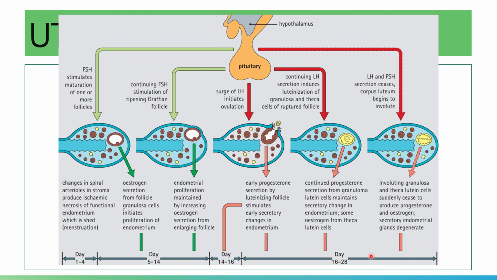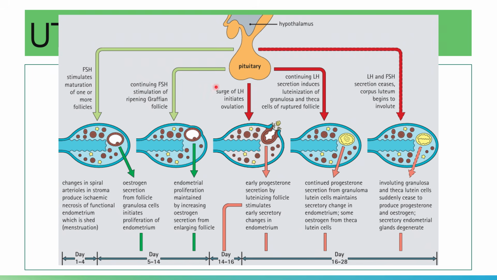For some references, days 25 to 28 are your premenstrual phase, wherein the spiral arterioles are prominent in the stroma, and ischemia will lead to degeneration and necrosis accordingly. So that is for your menstrual phase.